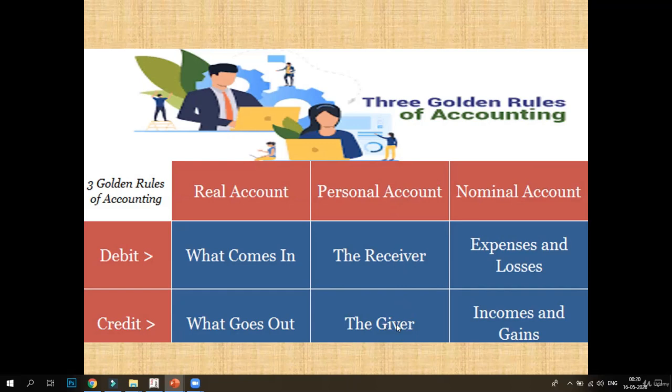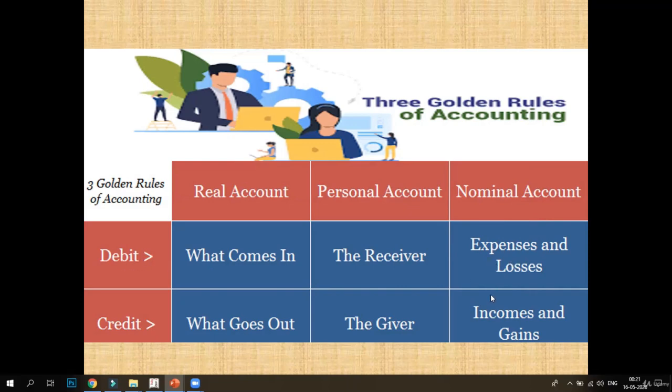Simple. Now the third account we have is the nominal account, in which we are taking incomes and expenses ledgers like electricity expense, commission received, purchase, sale. If any expense or loss occurs, then we have to debit that account. For example, if commission is paid, then commission paid is our expense, so we'll debit that account.